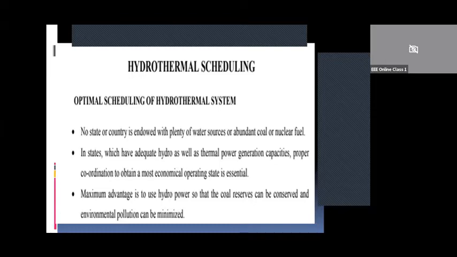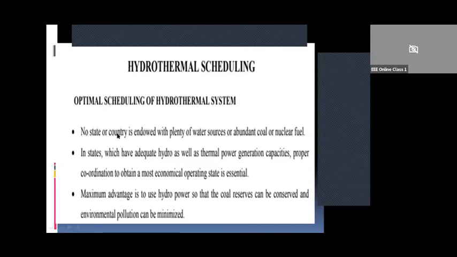So that finally we want economy in operation. So we want optimal generation scheduling. So in this case, today we consider hydrothermal scheduling. When both the resources are available, how do we schedule the generation? That is optimal scheduling of a hydrothermal system.